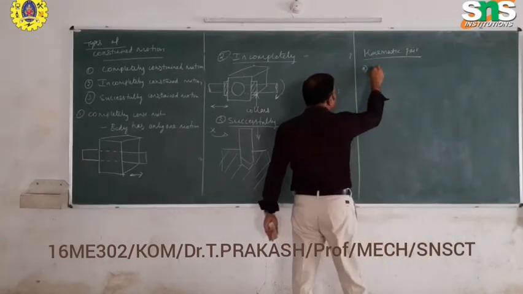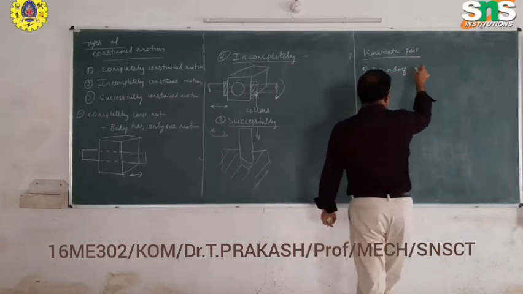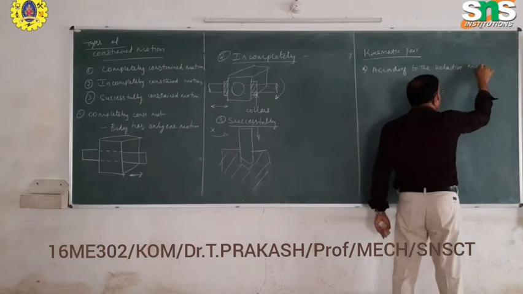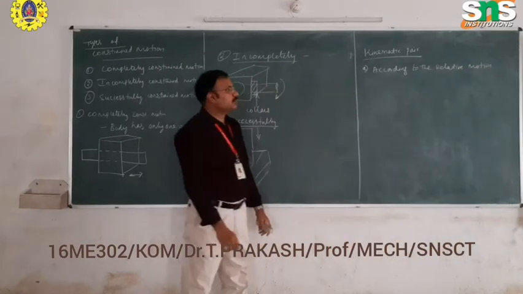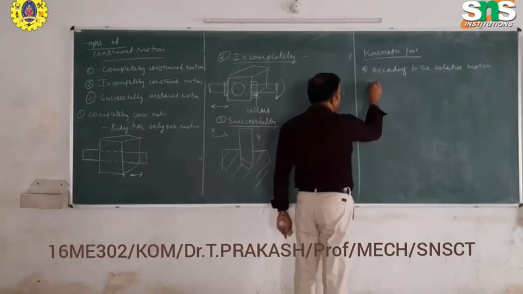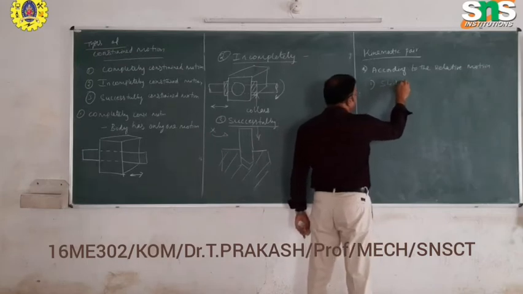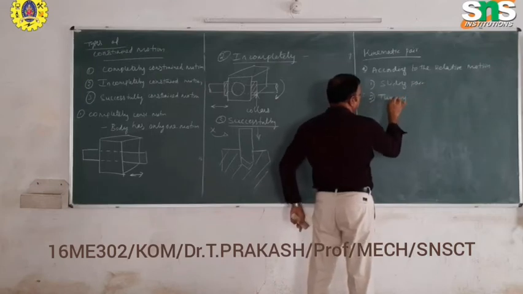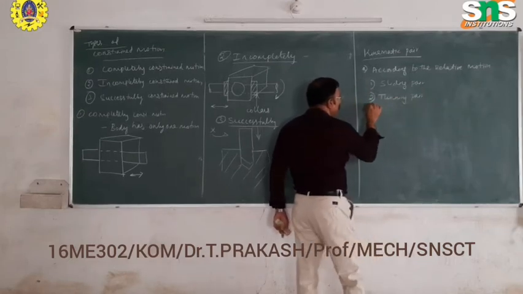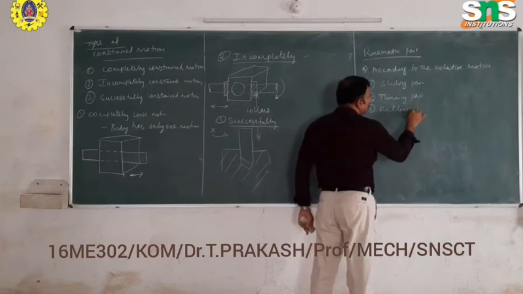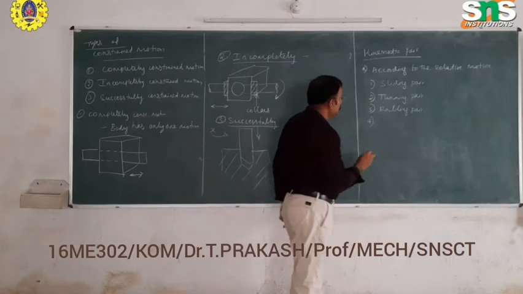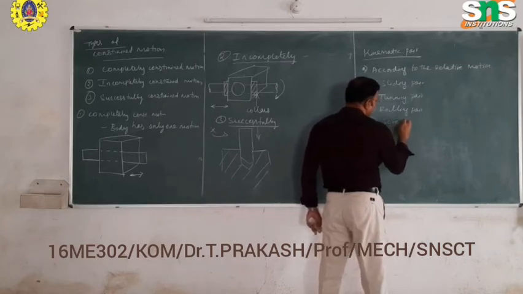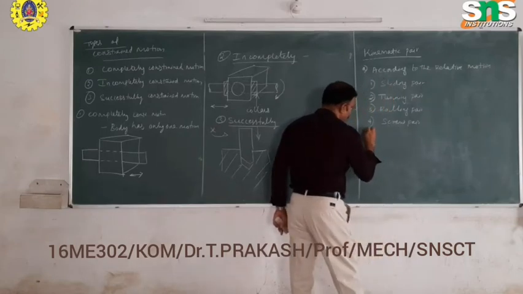According to the relative motion of the body, we can classify the kinematic pair as first, sliding pair, second, turning pair, third, rolling pair, fourth, screw pair, and fifth, spherical pair.